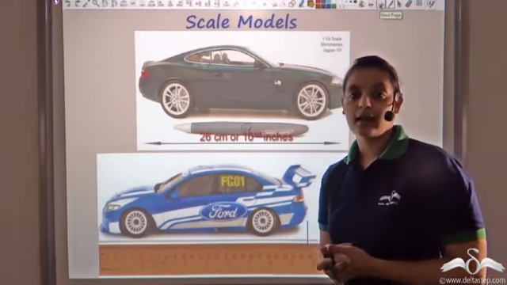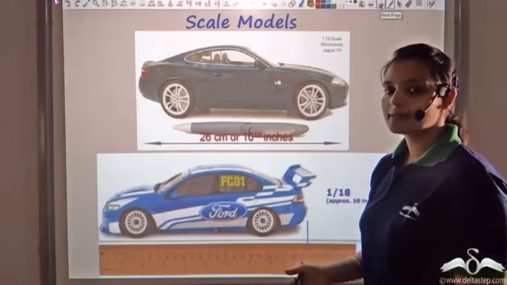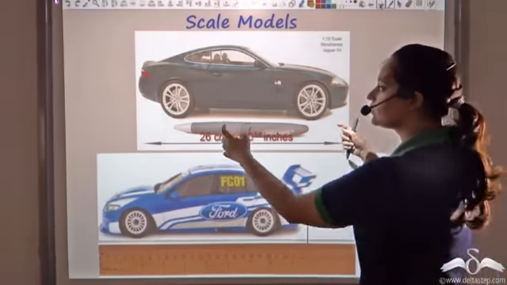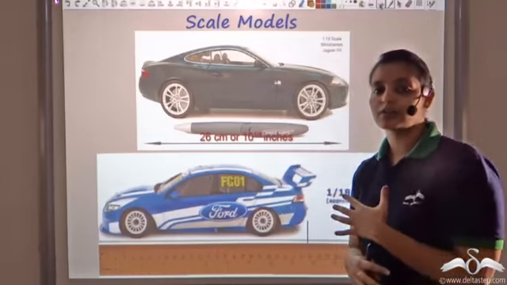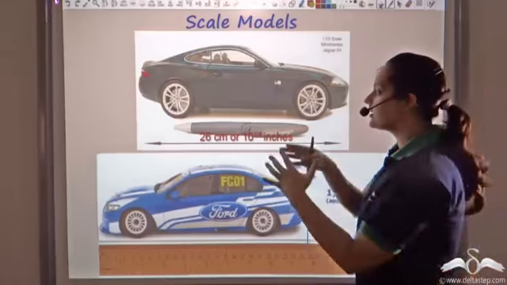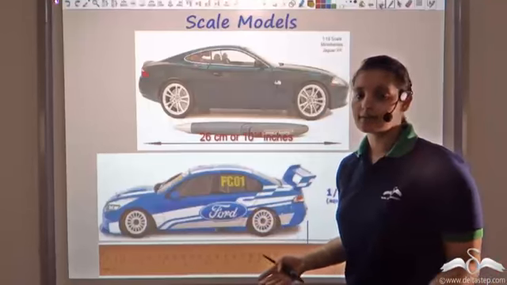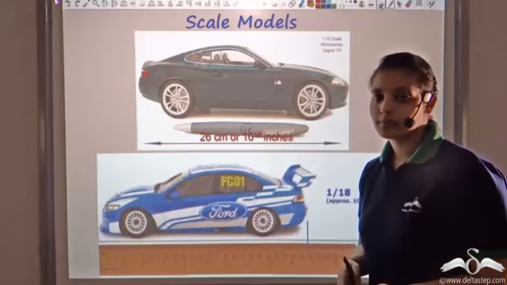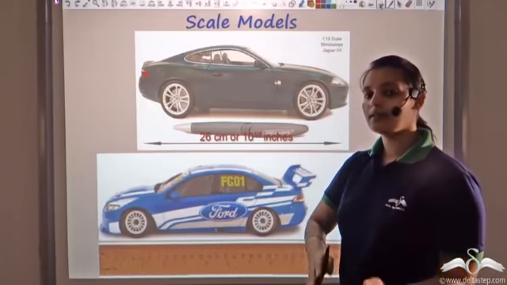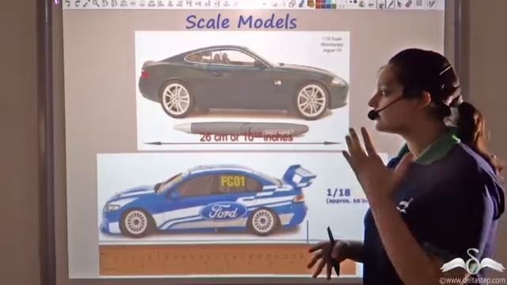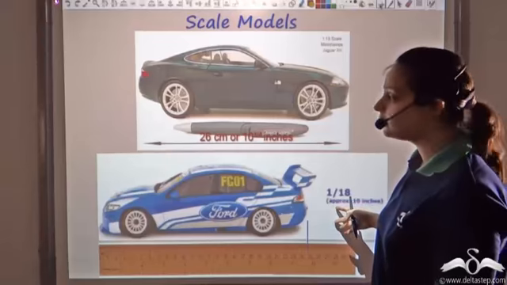Now, when they want to make cars, they would not directly make a huge model of a car. What they do is, they make small scale models. They make a small car, check whether they can put everything inside, they check all the features in that, and only once it's approved in the small scale model, only then they build the actual cars. Similarly, it's not just for cars, but for aircrafts also. For every machinery, we make a small scale model and then we apply those changes in the actual model.